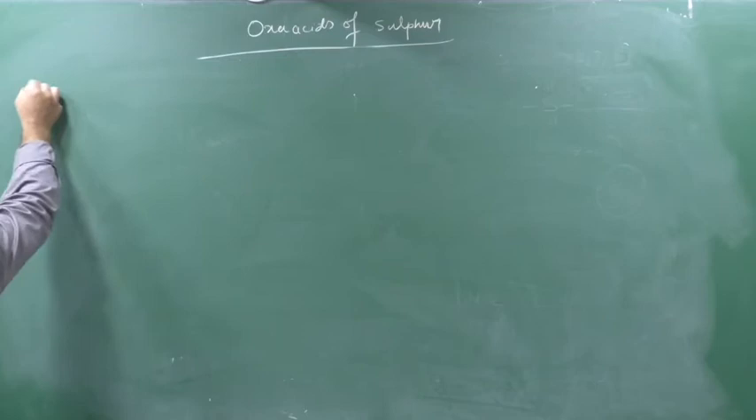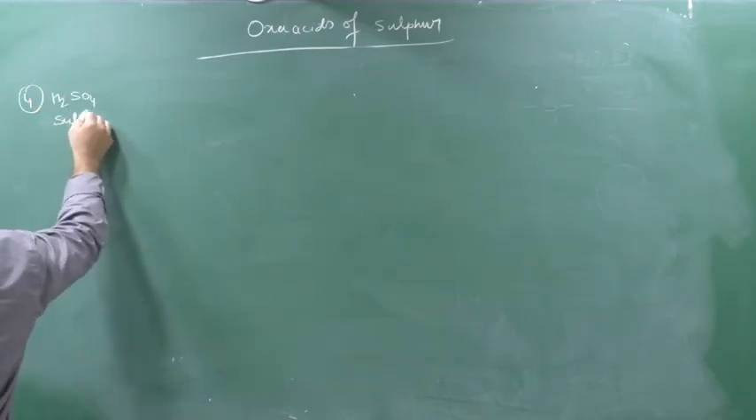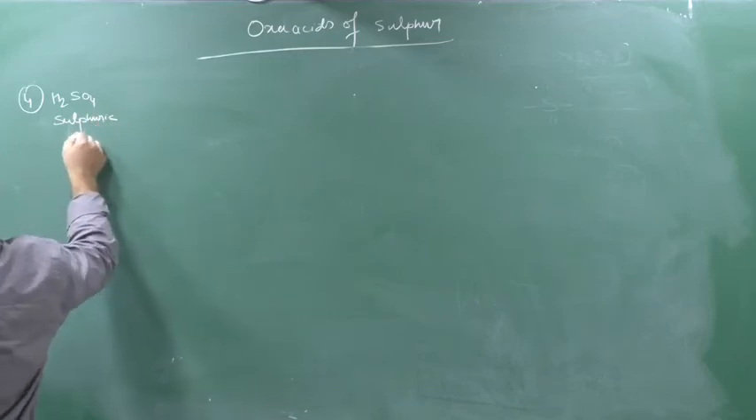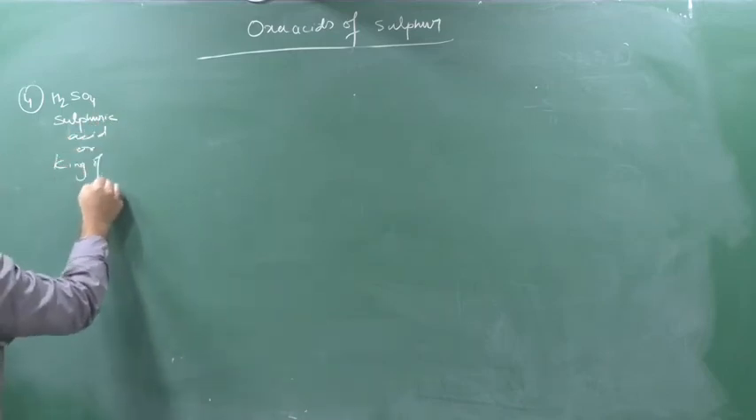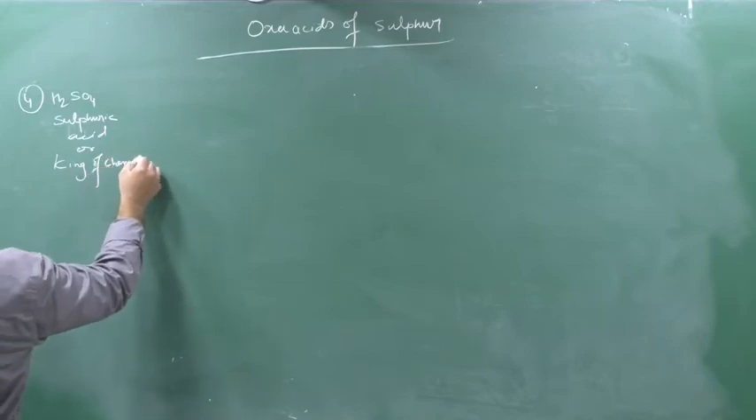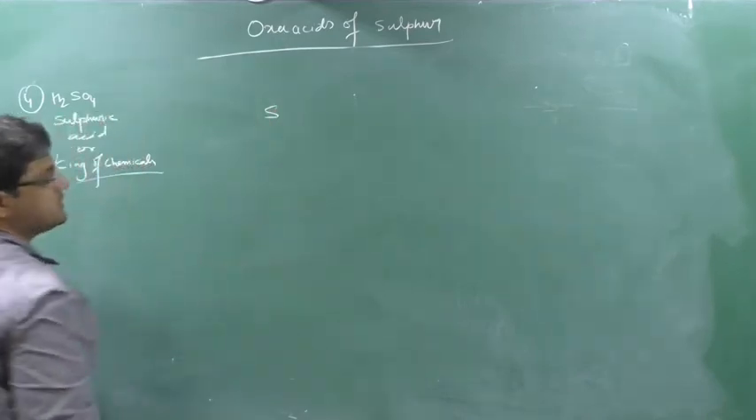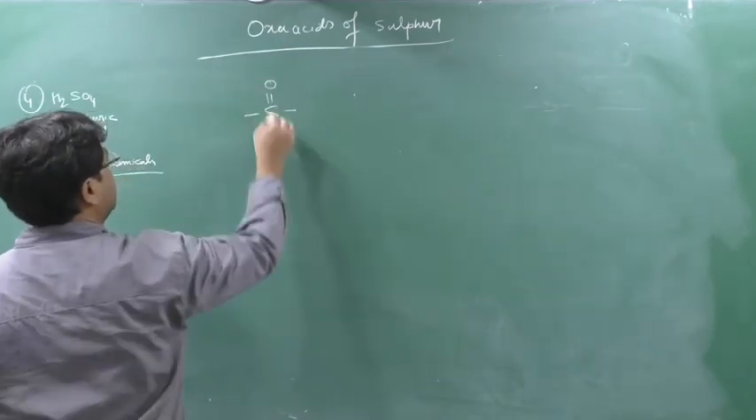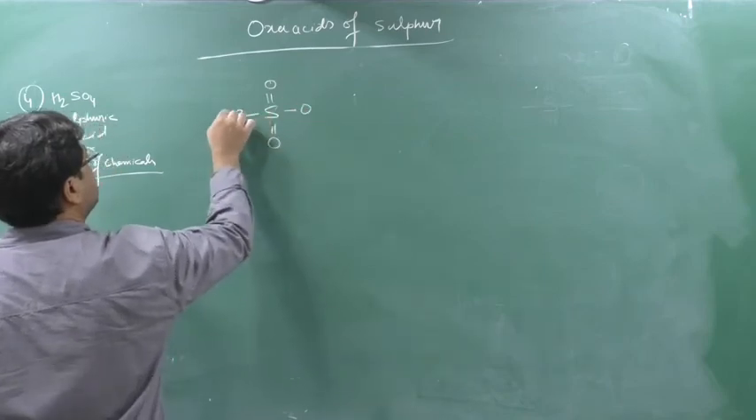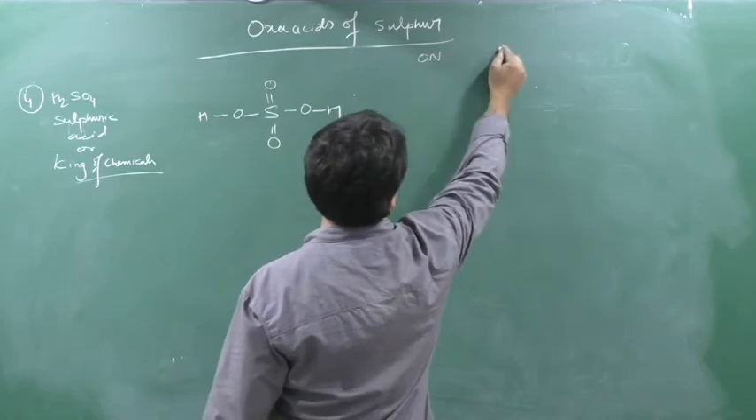Fourth, very famous H2SO4, we say it as sulfuric acid, or another name is king of chemicals. Clear? As you know, sulfur can make how many bonds? 6 bonds, 2 double bonds, 2 single bonds. So here one O, here one O, here O, here O, here H, here H. So here oxidation number, here will come basicity.